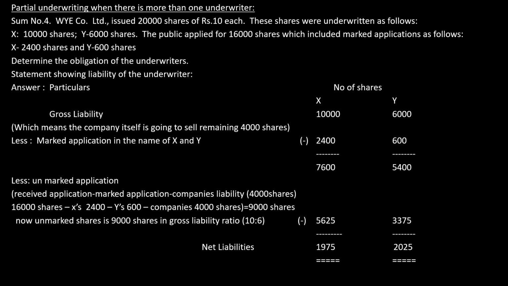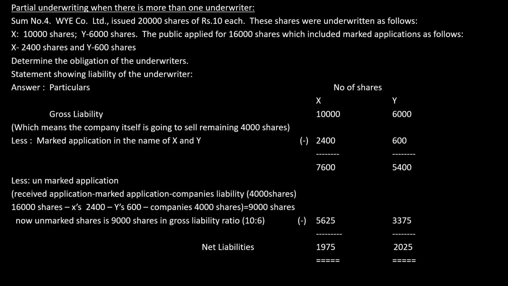Statement showing the net liability of underwriters. First, the company has issued 20,000 shares. X has given guarantee for 10,000, Y has given guarantee for 6,000. Which means in total they have given only 16,000 as guarantee. So there's a remainder of 4,000 which is to be taken up by the company, which means the company will take the initiative to sell these 4,000 shares.